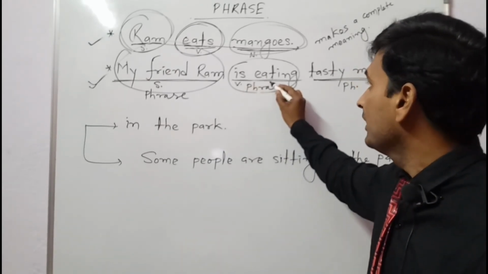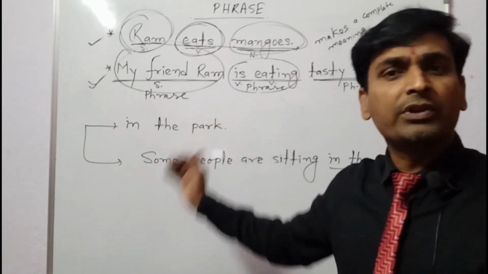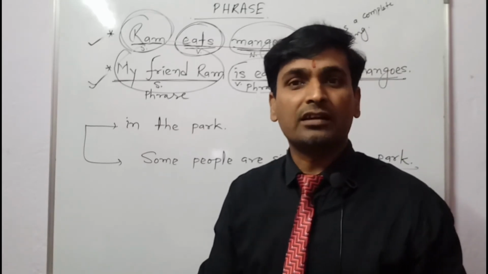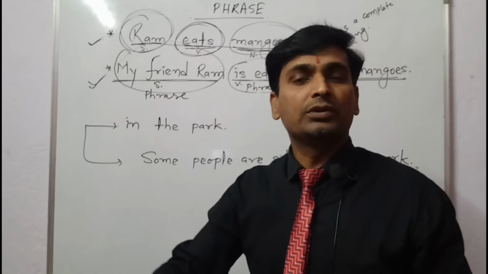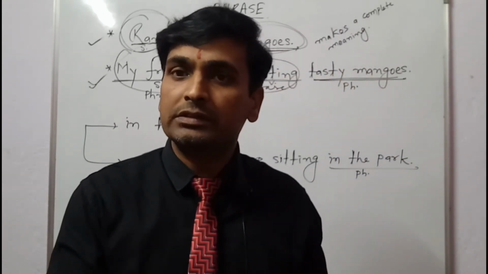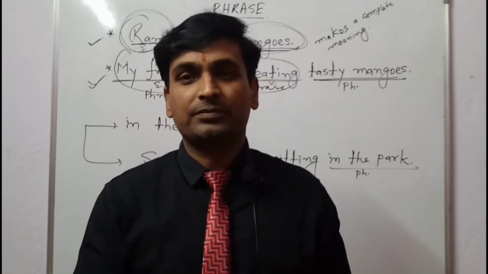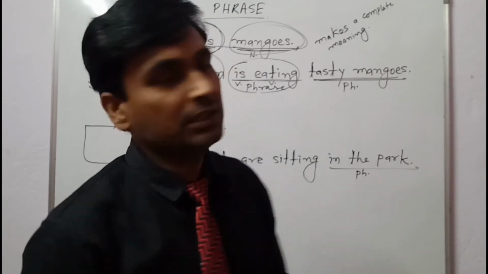Is is also a verb, eating is also a verb. So that is what? That is verb phrase. I hope you are getting my point. Clear? Like that, adjective, adverb, preposition, all the 5 kinds. I have already made you understand all the parts of speech with examples, and I hope now you are learning it very well. Okay.